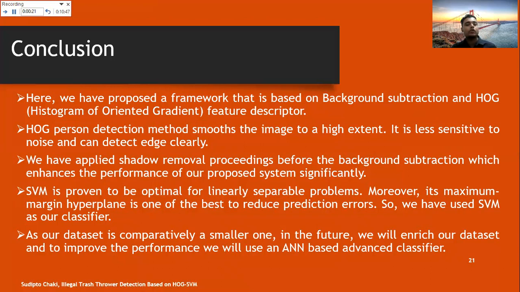Then we have applied shadow removal processing, because using this shadow removal processing, we have improved our performance. We have used SVM as our classifier. SVM is an optimal classifier, and its maximum margin hyperplane is one of the best for reducing prediction errors. As our data set is comparatively small, in the future we will enrich our data set and improve the performance using some artificial neural network based advanced classification.